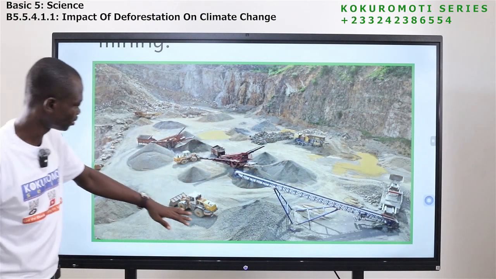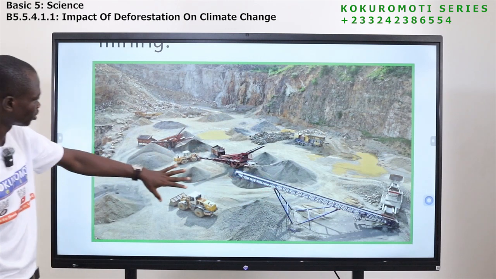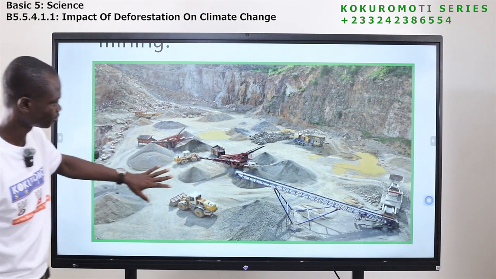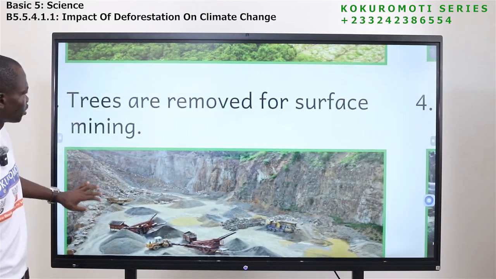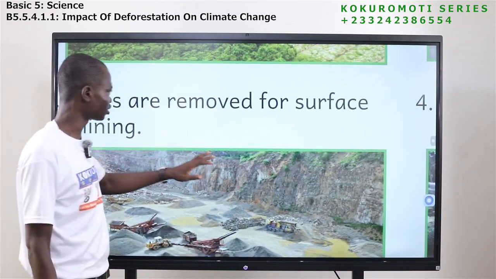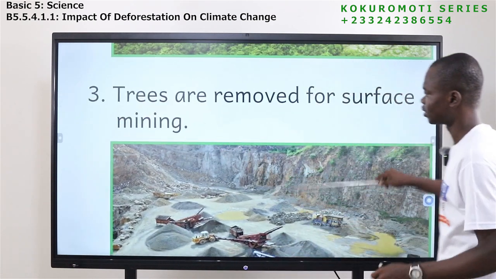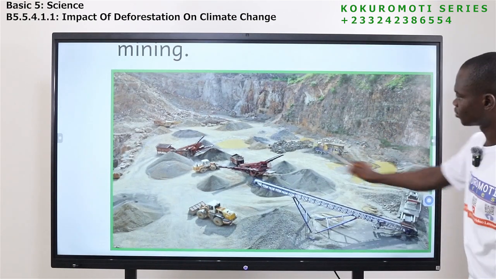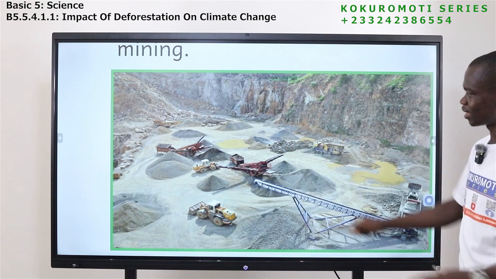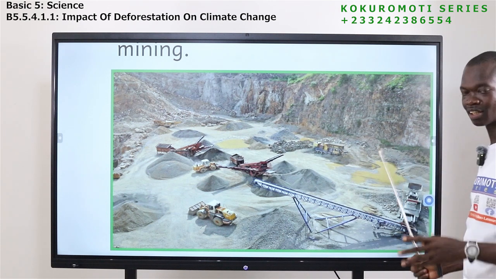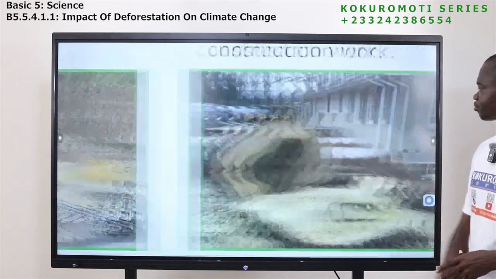I can see cars, vehicle, heavy machines here. So this is what? Mining. People cut down trees, or people remove trees for surface what? Mining. So this side, they are doing what? They are mining here. So that is another reason why people cut down trees.